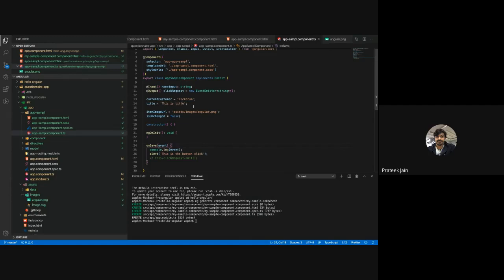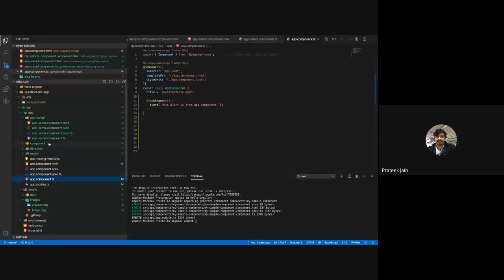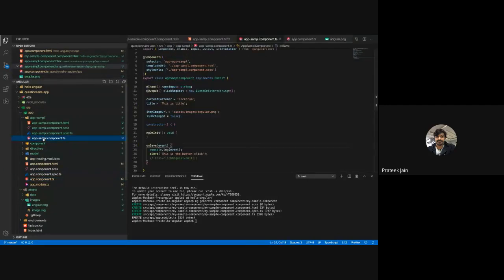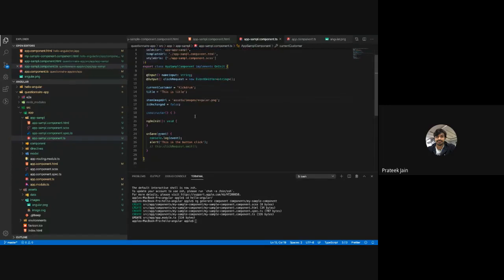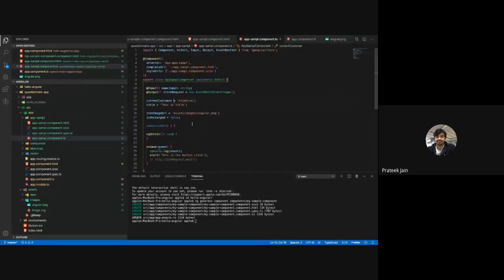Now the third thing which we really want in any application is to pass data from one component, suppose this is my component, to another component, and this is my other component. So between components, if I want to pass data, or assign or tell something, how am I going to do that? That is by using @Input and @Output. This is the concept where we can do intercommunication between two different components by using @Input and @Output.